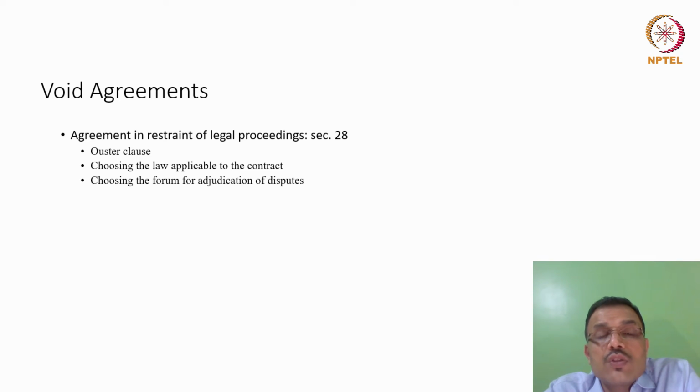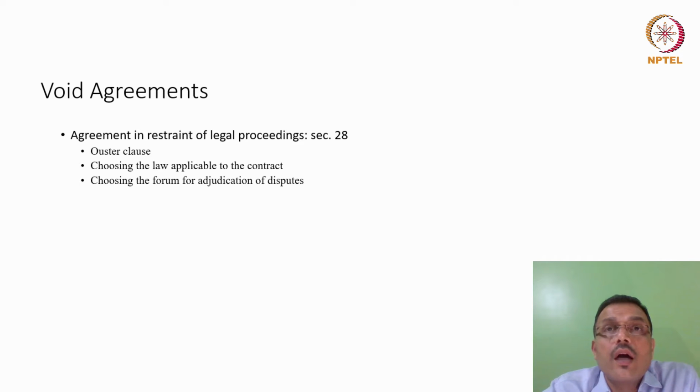Now, what are the advantages of choosing a forum? Please note, you're not saying that the other courts will not have jurisdiction, but you're just saying the Mumbai court should have the jurisdiction to try disputes arising from this contract. Now, can you exercise such a choice of selecting one city and its court to try disputes arising from the contract? The primary answer to that question is yes, you can. However, there are some challenges, and those challenges arise from the Civil Procedure Code and various other legislations, which by default give the jurisdiction of the dispute to courts in which those disputes arise.